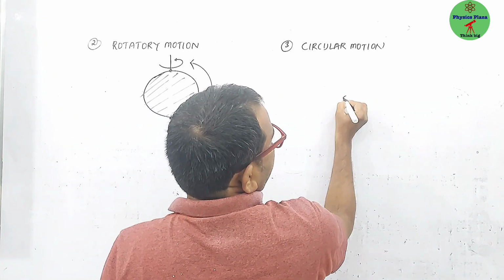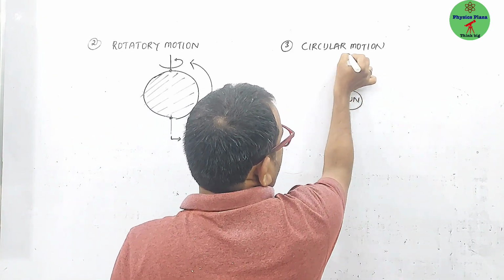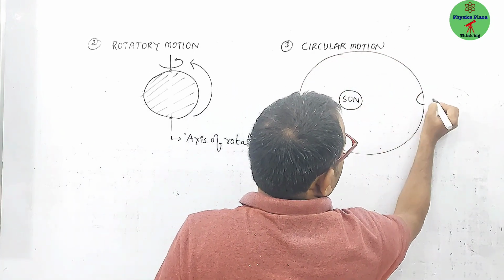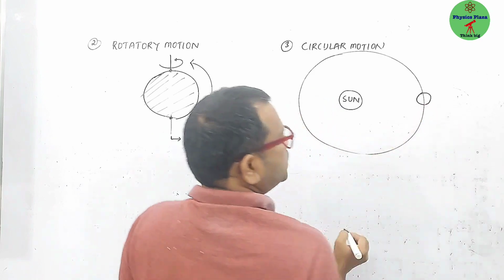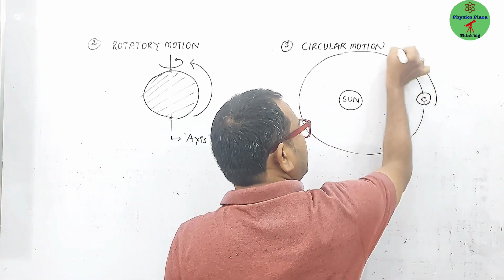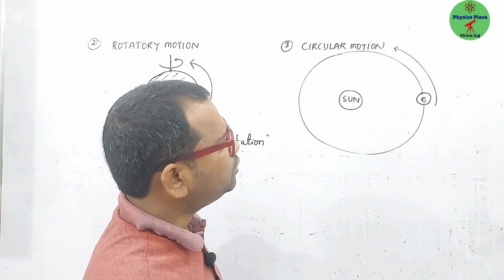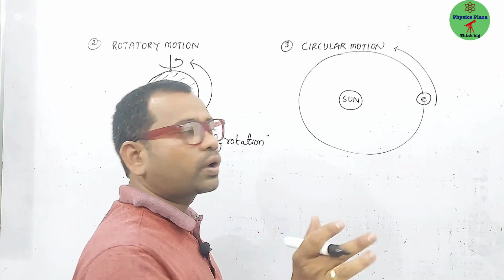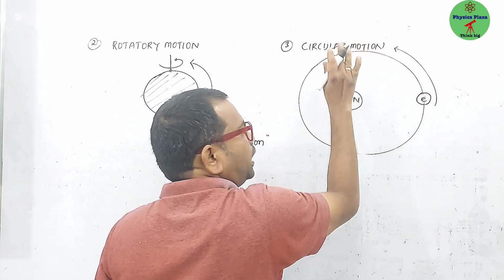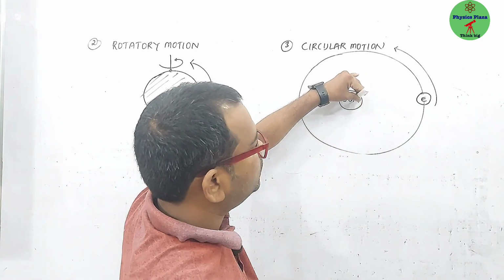Now look, suppose here is the sun. We all know that, let us say here is earth. This earth will be going around the sun. For example, let us consider here is its path along which the earth is going, and in the place of the sun you assume one axis which is passing.